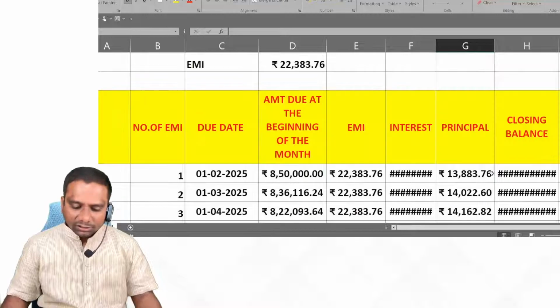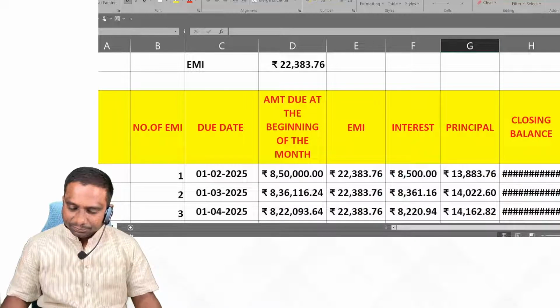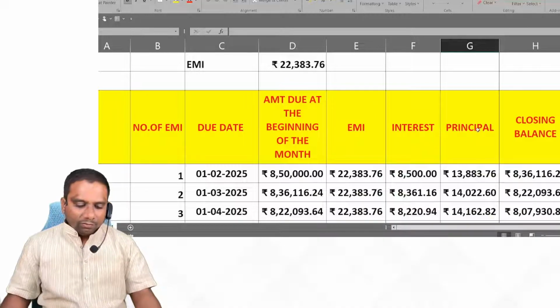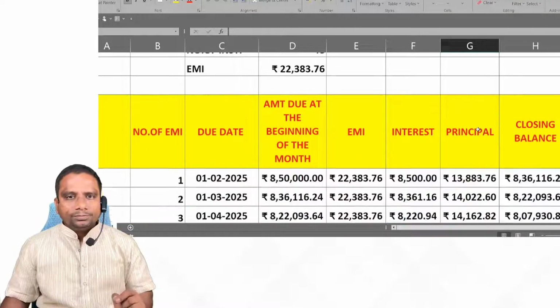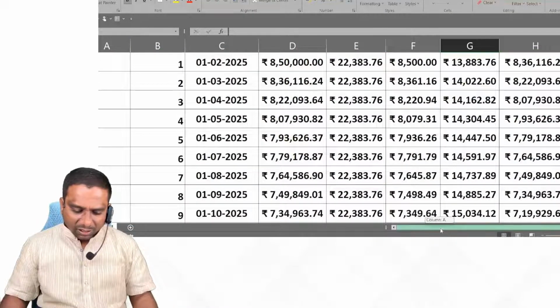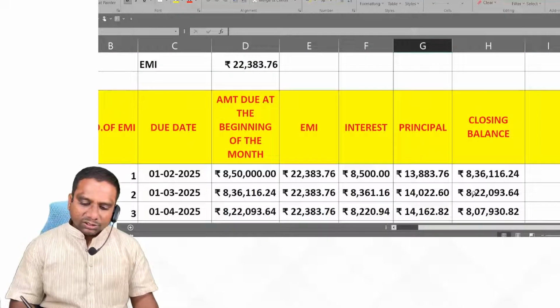Yes, this is the amortization table, students. I will show you how to prepare this, don't worry. When you take a loan, they will give you a statement like this. Every month, how much interest?